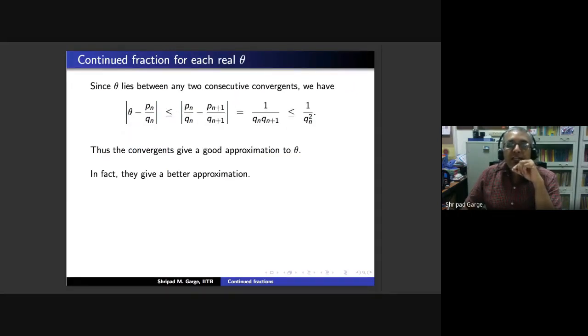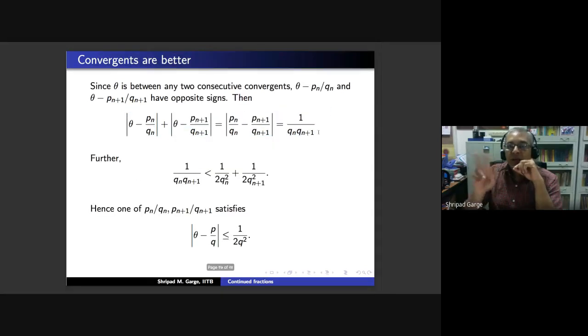We saw that the convergents satisfy |theta - p/q| < 1/q², but one of the two consecutive convergents should satisfy |theta - p/q| < 1/(2q²). So earlier, for a good approximation, we were happy to have the distance from theta be less than the reciprocal of the denominator squared. But now we are saying that it's even better. It is less than or equal to 1/(2q²). So this is what I mean when I say that the convergents give you better approximations.